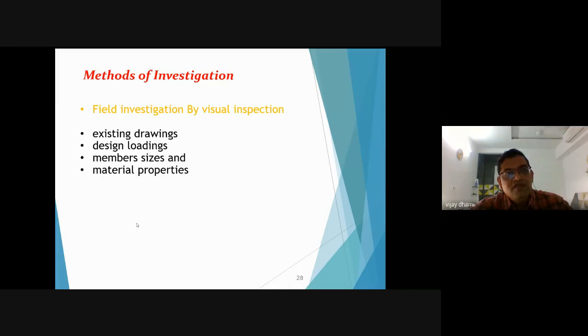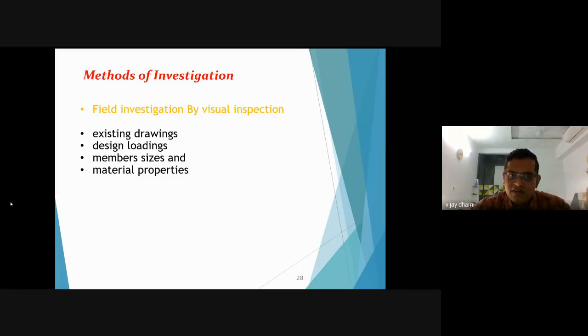Now first we will see the field investigations. Field investigations mean the visual inspection. And the first step of the investigation is to study the existing drawings of the structures, to study the existing design loads on the structures, the existing member sizes, and the existing material properties of the structure. So this is the first initiation of the investigation of the distress of the structure.